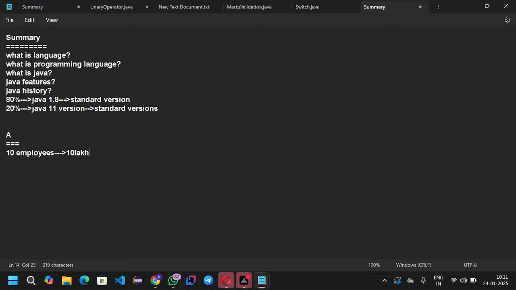Whatever standard versions we have in Java, the projects are developed with the standard versions. What are the standard versions in Java? 1.8 and 11 are the standard versions. So today we'll download JDK 11 software. How can we download it?